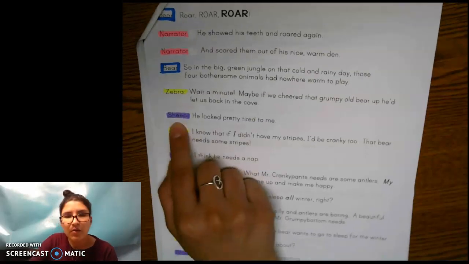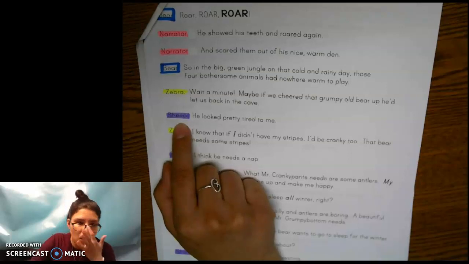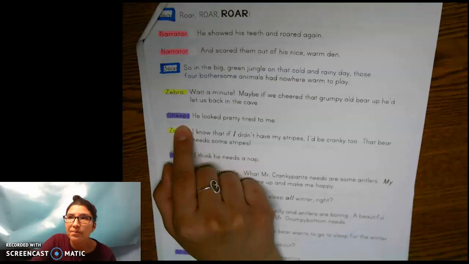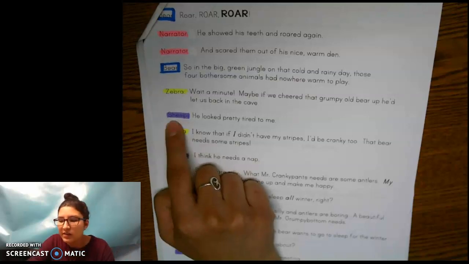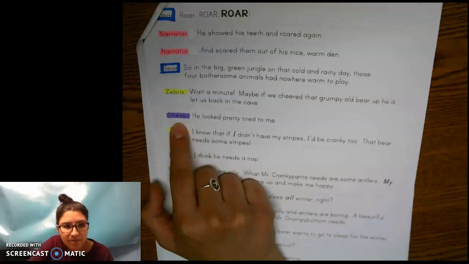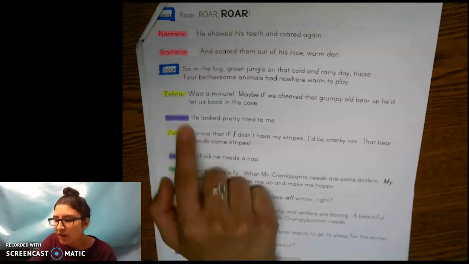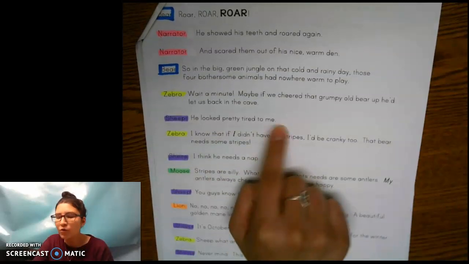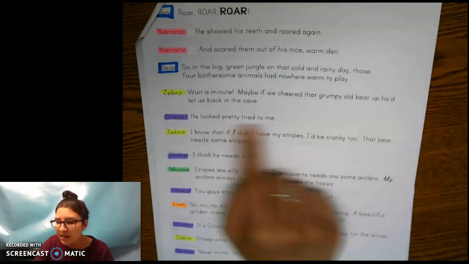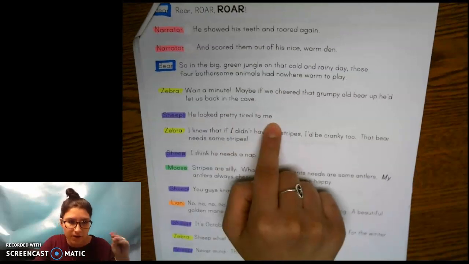Sheep. So I want to point something out because you might see this on tomorrow's test, and you actually might see this on the questions over this play in a little bit. Do you see how it says sheep in purple right here? You do? See it? Awesome. Sheep. He looked pretty tired to me. Who said this? Who is saying this dialogue, this conversation, right?